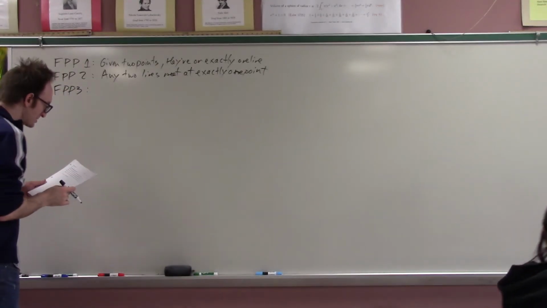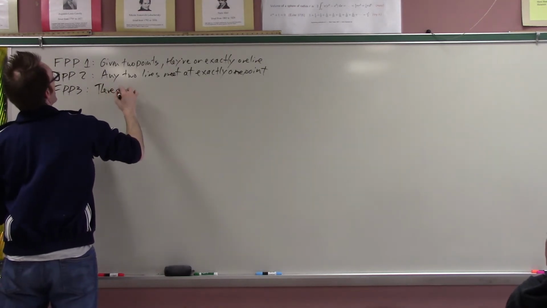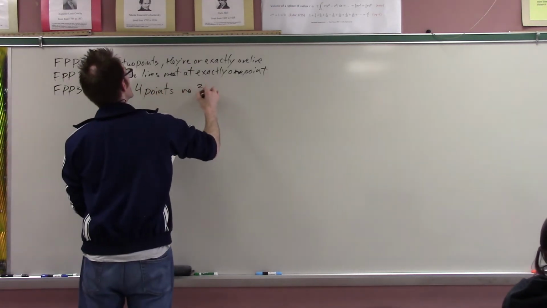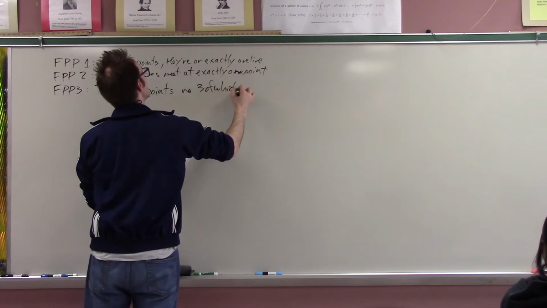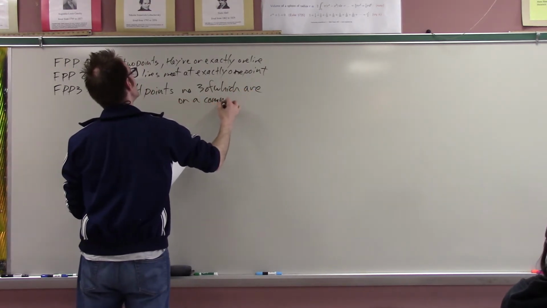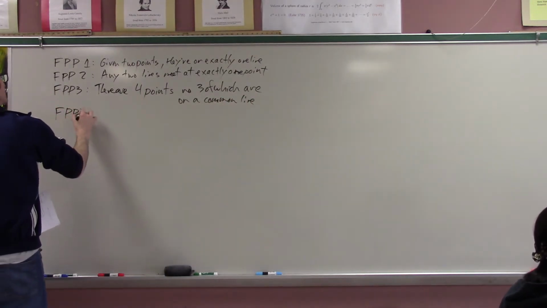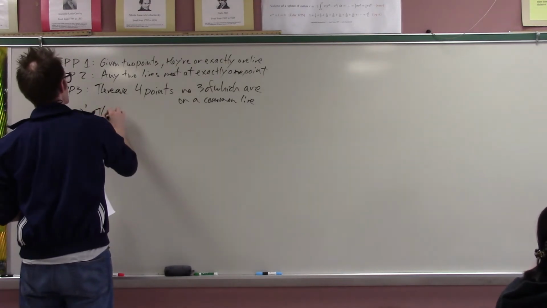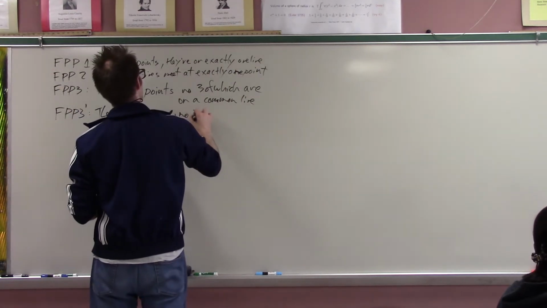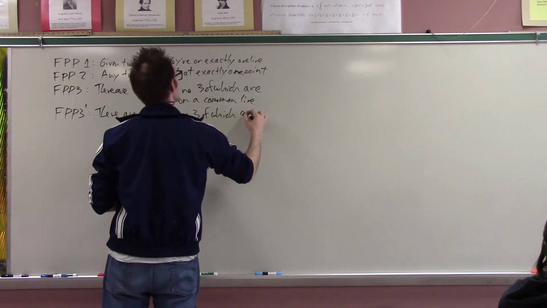FPP3, which says there are 4 points, no 3 of which are on a common line, and then there is FPP3 prime, which says there are 4 lines, no 3 of which contain a common point.